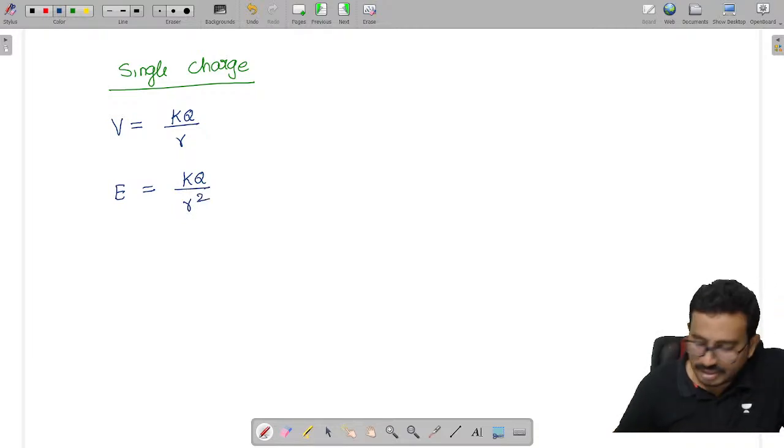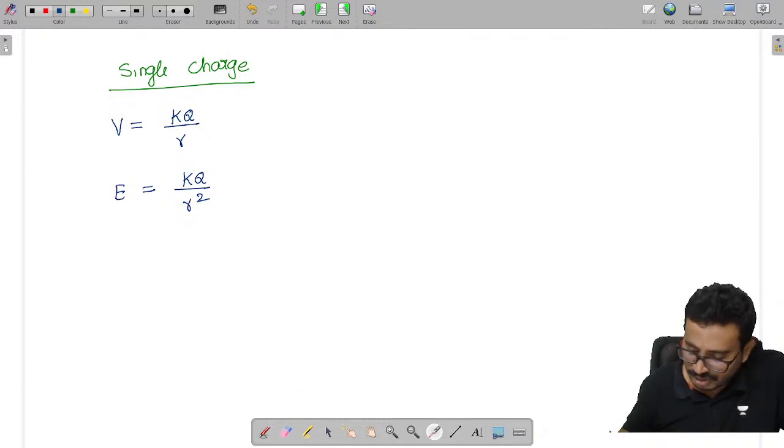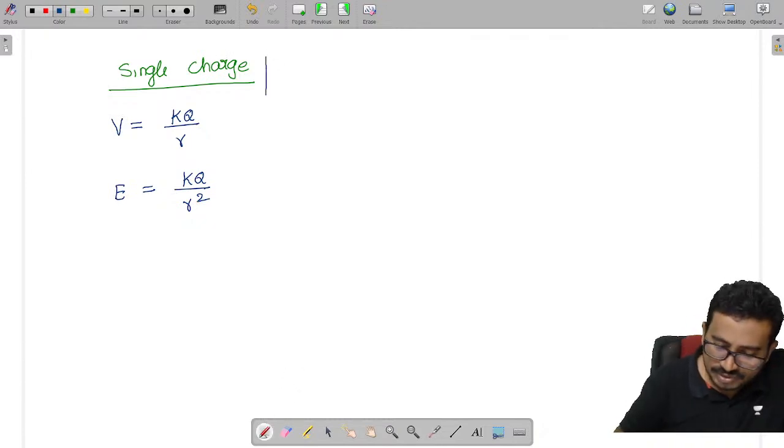If you observed carefully, the electric potential is proportional to 1 by r, and the electric field is proportional to 1 by r square, in the case of a single charge.